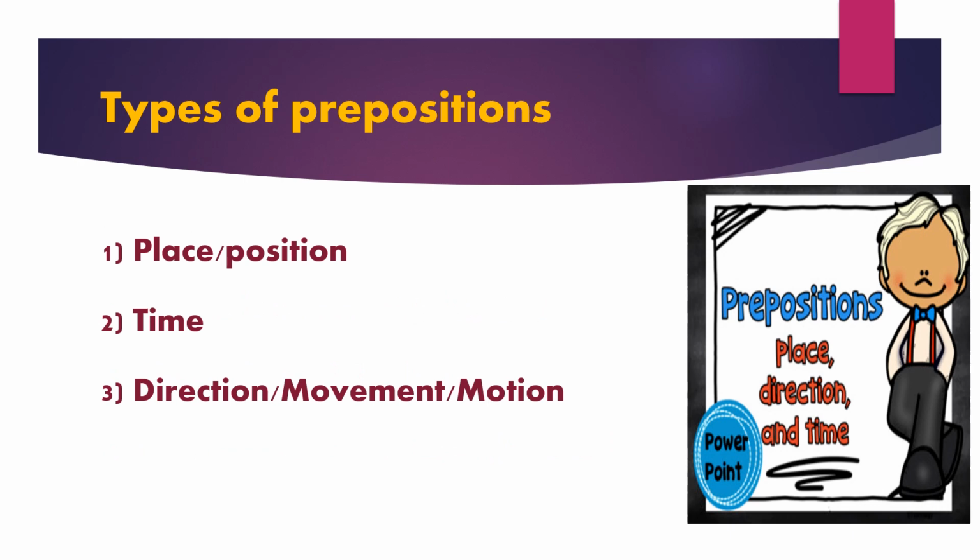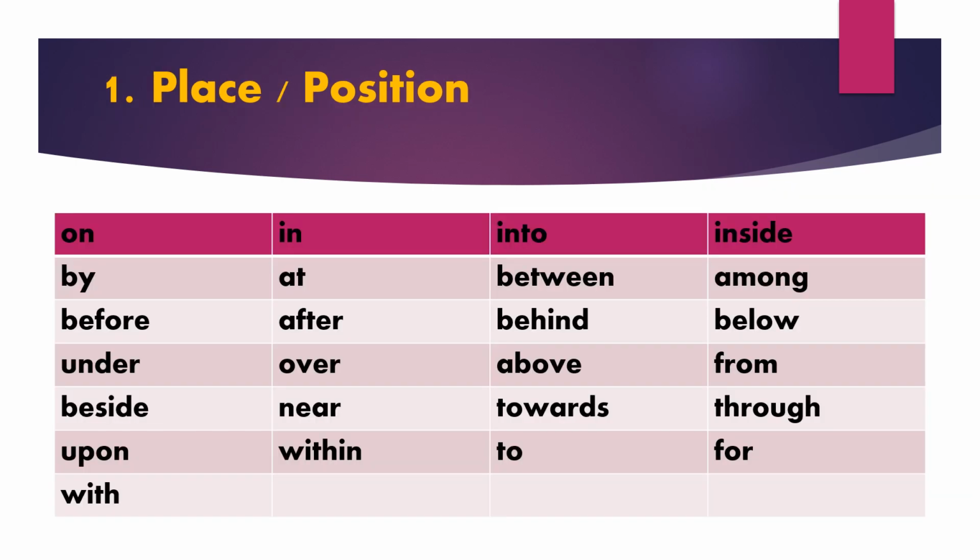Types of prepositions. Today, we are going to concentrate on prepositions denoting place or position, time, direction or movement or motion. First one, place or position.